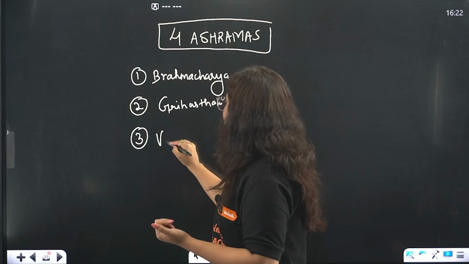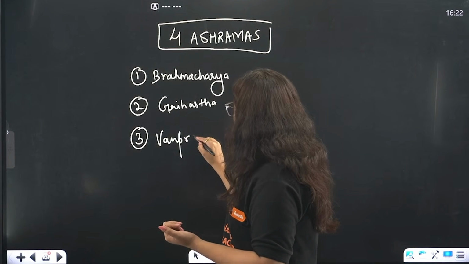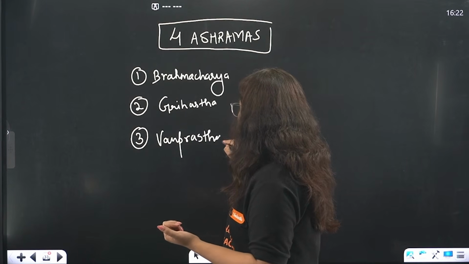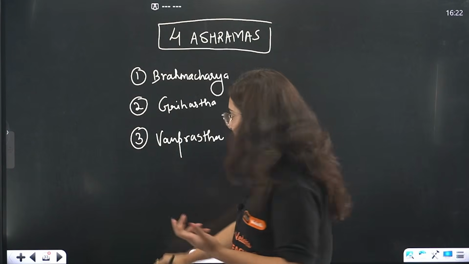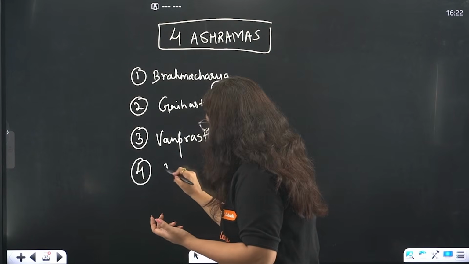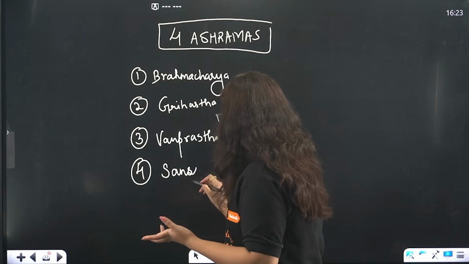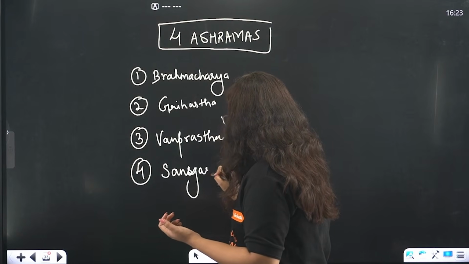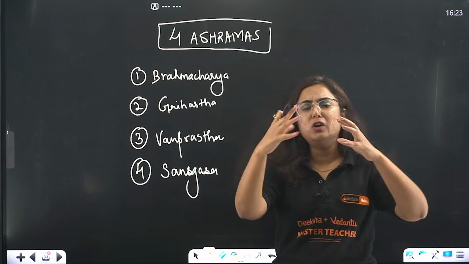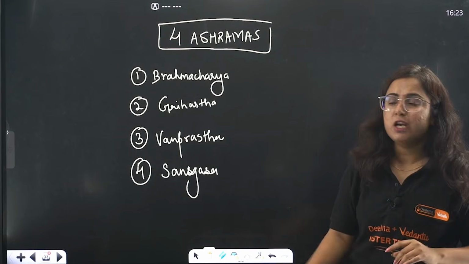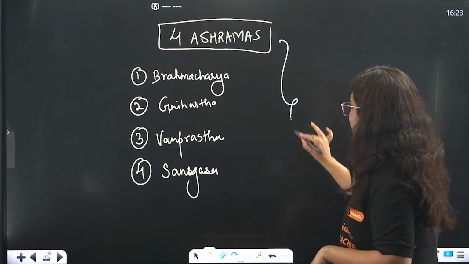Then there was vanprastha. After you are done with this responsibility, you will live your life in the forest. And then the last one, that was sannyasa. You leave all your worldly bonds, take the sannyasa and try to get merged with God and get enlightenment. So these were the 4 ashrams.